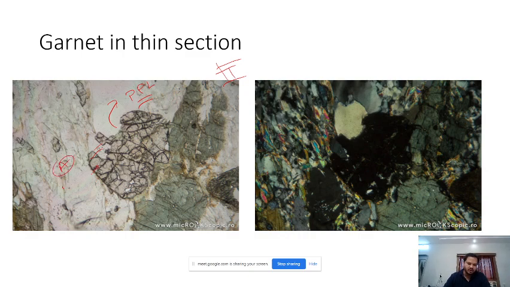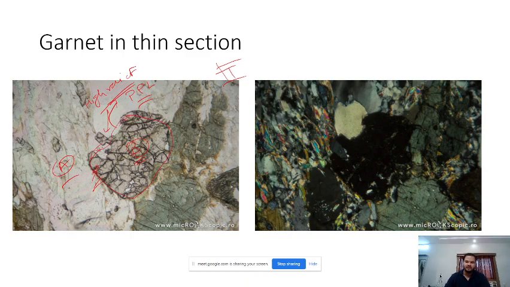Suppose we call this E mineral, this B mineral. B is nothing but garnet. So you can see this is the raised one. This shows that it has relatively high relief. So it is very easy to identify, and this is also a very well formed crystal. You can clearly see this outline.